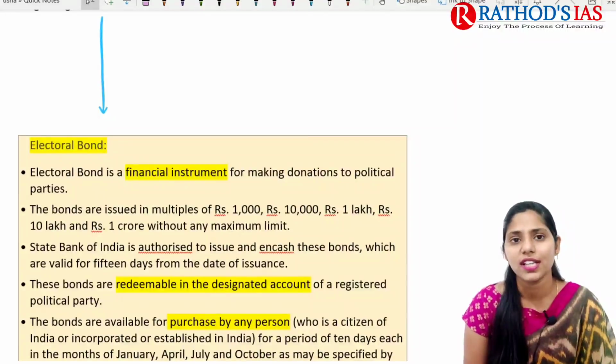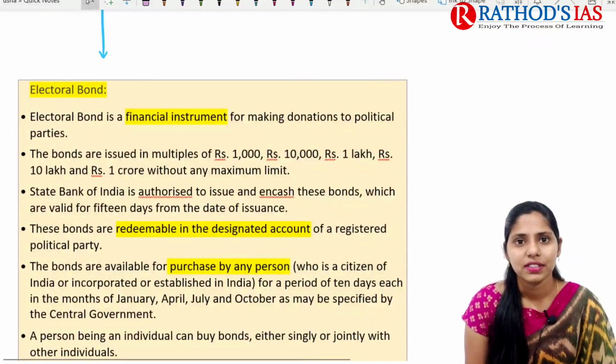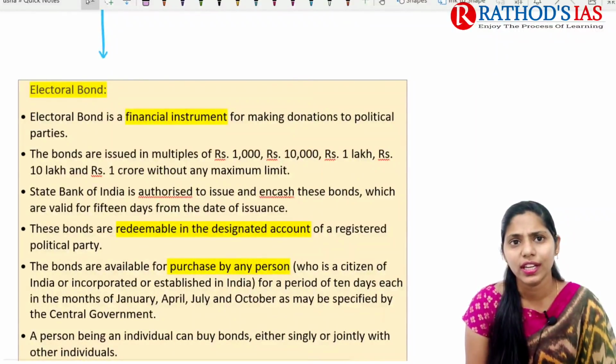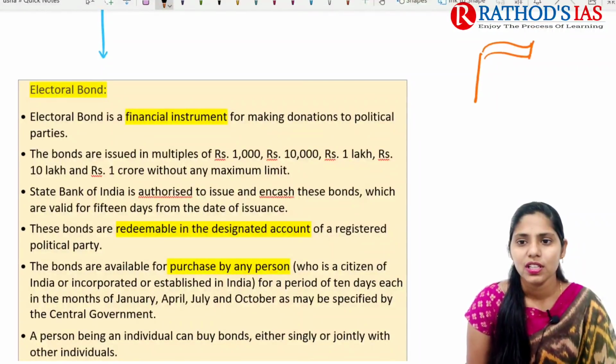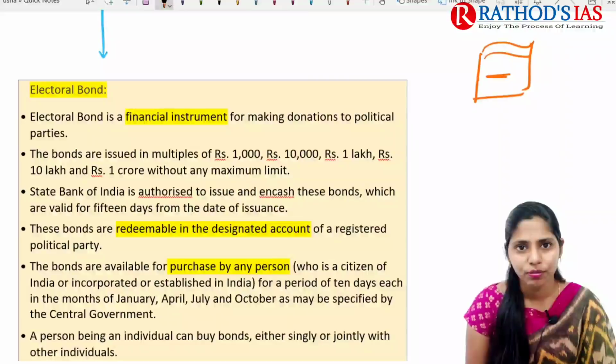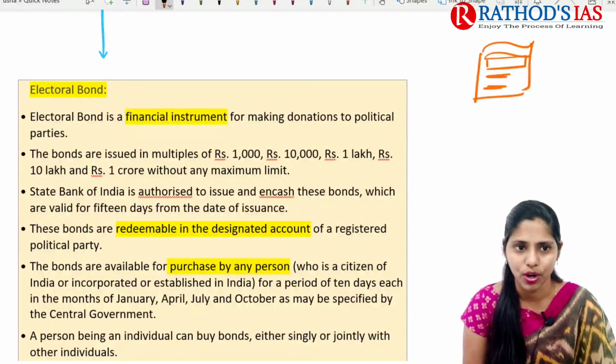First of all, let us try to understand what an electoral bond is. Electoral bond is nothing but, have you ever seen any promissory note? In the same way, it is a bond. Bond is nothing but a promissory note. If you see a bond, it will contain a certain amount of money, it will contain interest, and it will have the name of the authority giving that bond.